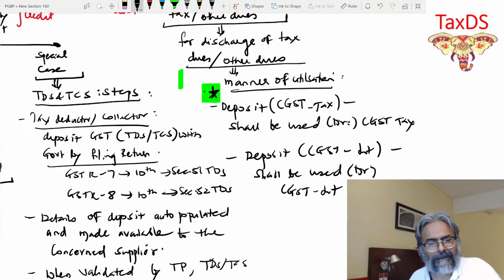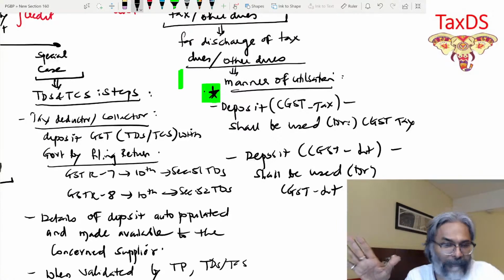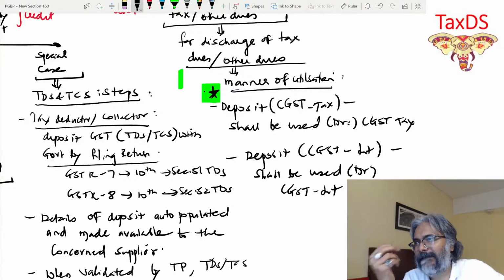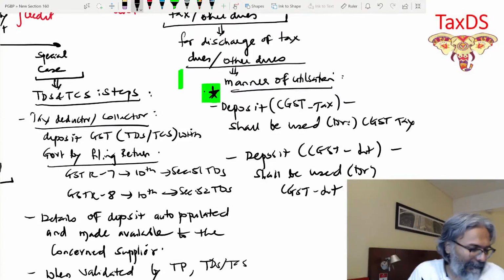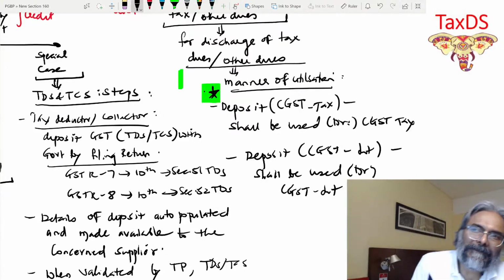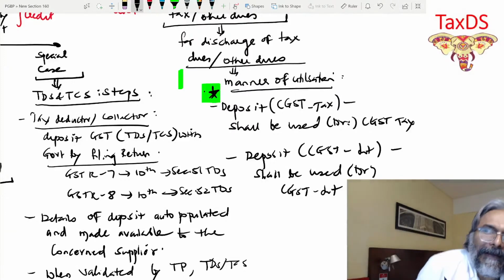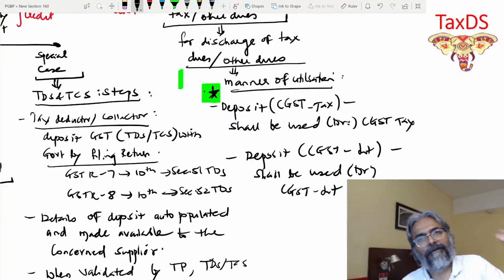Now students, many times in the examination they'll ask you this: the deposit for which the challan was prepared was for CGST tax, and the taxpayer wants to know whether he can use it for CGST penalty or not, and the answer is no. We know that. But just imagine that he feels very strongly, look, I already have an amount.